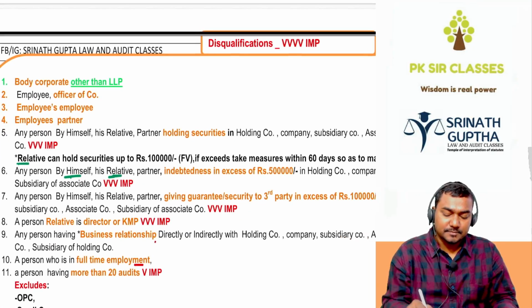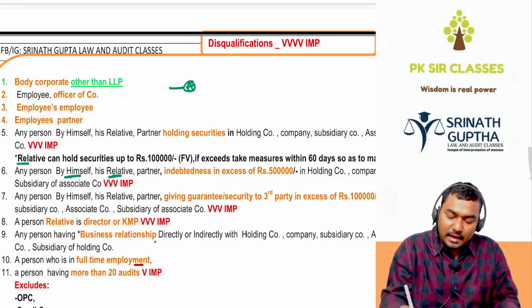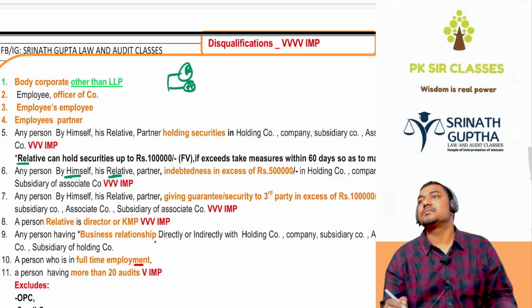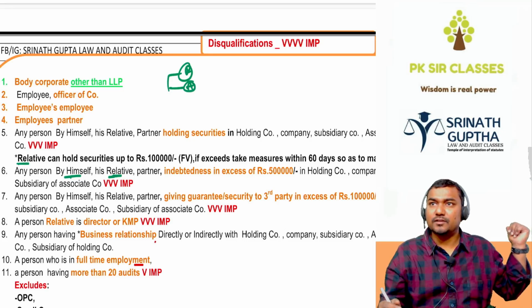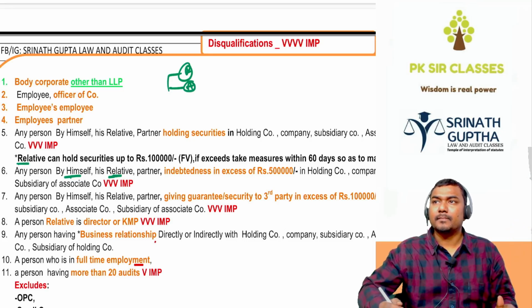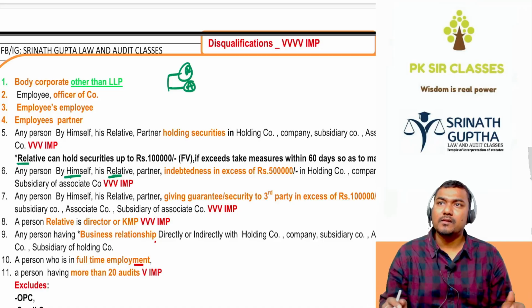So a person by himself, the proposed auditor, and his relative. Look at the screen now. What am I doing here?